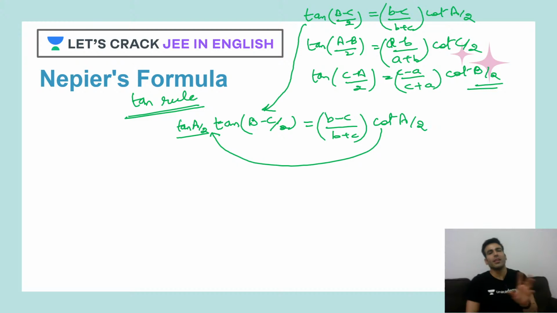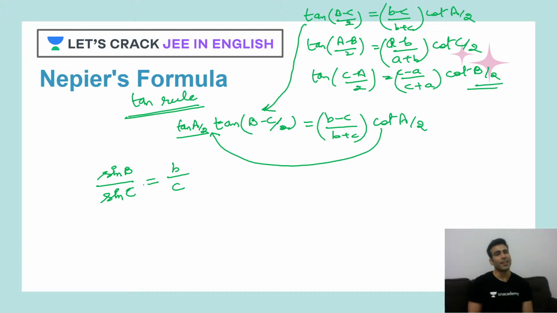right? So similarly, angle B and C are here and sides B and C are here. So I feel like, why not use the sine rule. So let's use it. Sine of B upon sine of C is B upon C. How did I get this? It's very simple. B is twice R into sine B. Similarly, C is sine of C into twice R. Let's take the ratio.